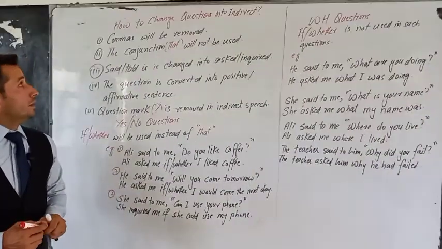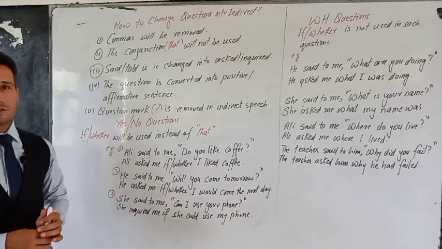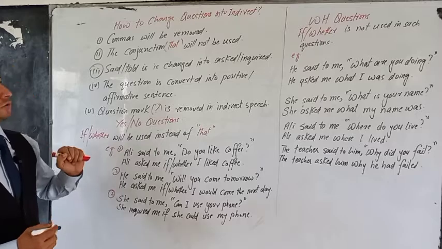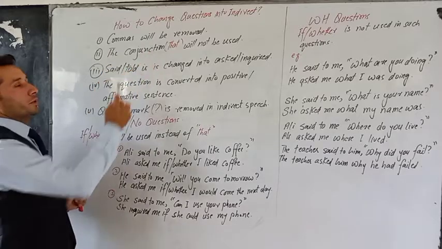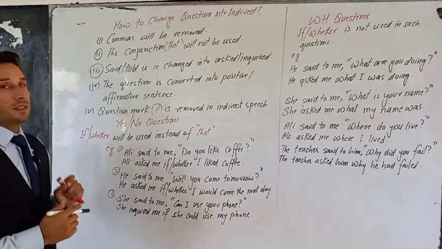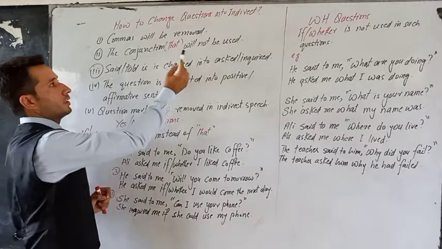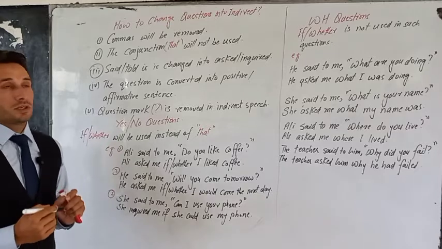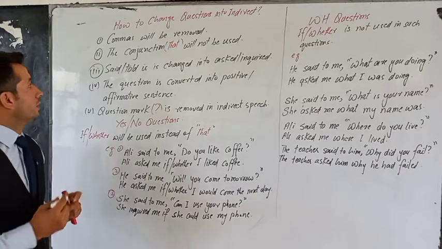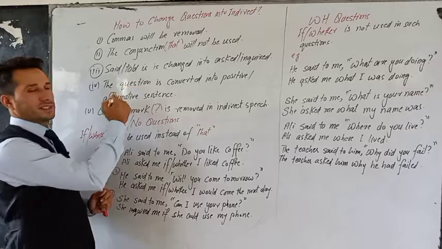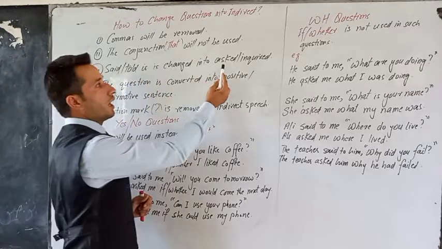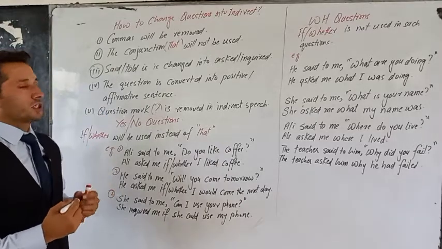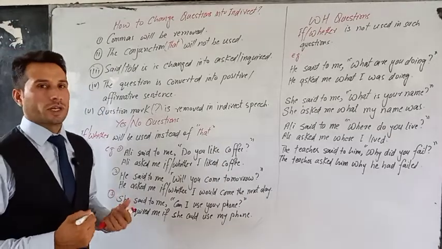Welcome back. Next, we'll talk about how to change questions or interrogative sentences into indirect speech. So, there are some general rules. General rules are that commas will be removed. We remove commas. The next thing, the conjunction that will not be used. We do not use that conjunction in question sentences or interrogative sentences. Next, said or told or say or tell is changed into asked or inquired.